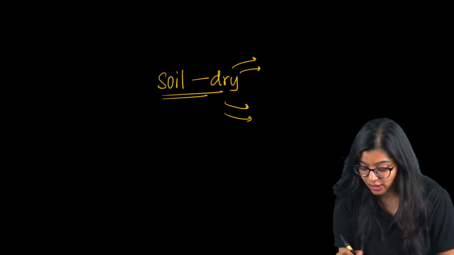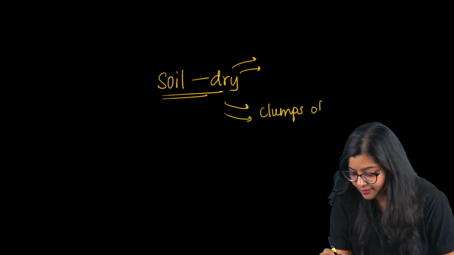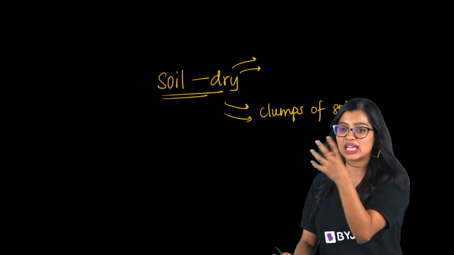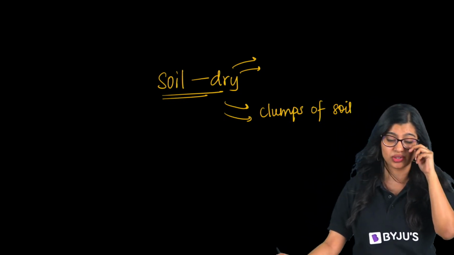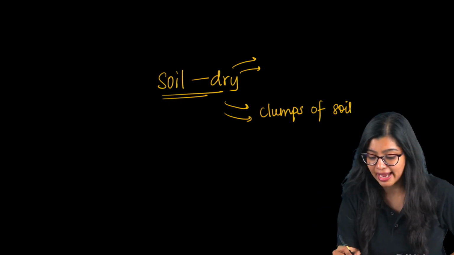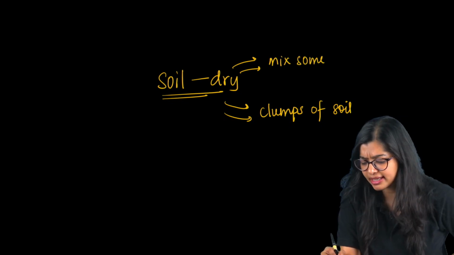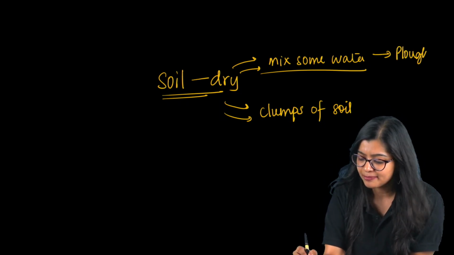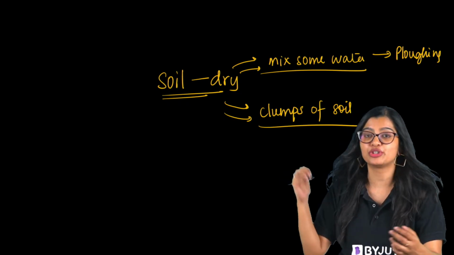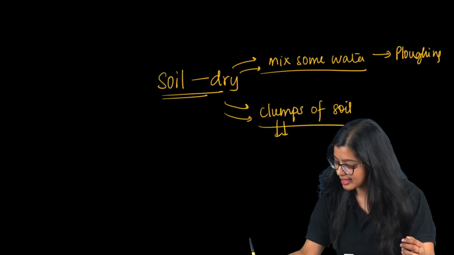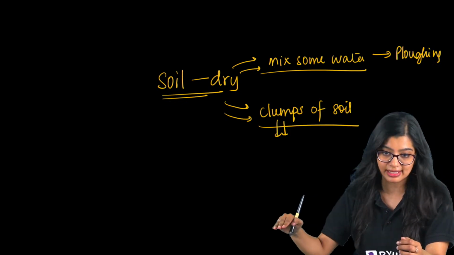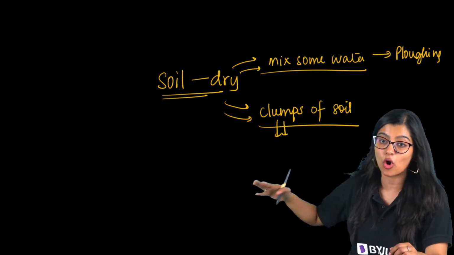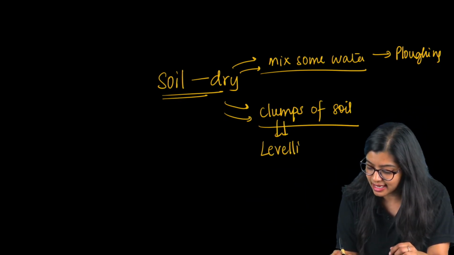In other cases, there could also be a lot of clumps of soil, where it's not uniformly loose, but there are big clumps and soil rocks of sorts, right? So what should we do? When it is dry, mix some water to make the soil damp and then do the process of plowing. And in some cases, if there are clumps, we should use a leveler, a tool to level the soil. This process of making sure that all the clumps are gotten rid of is what we call leveling.